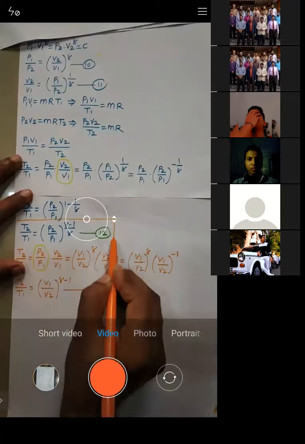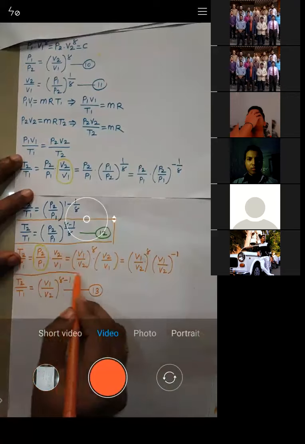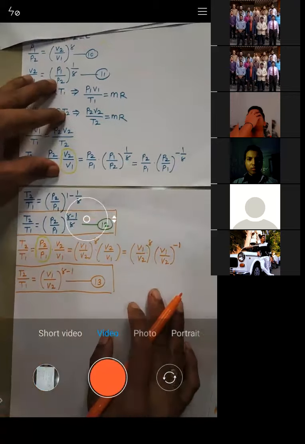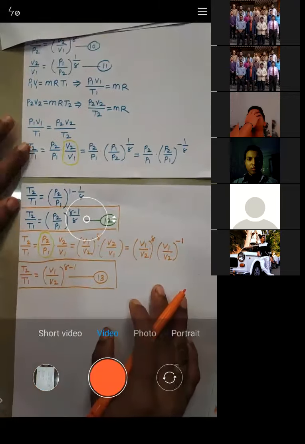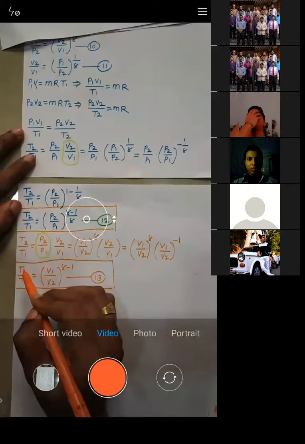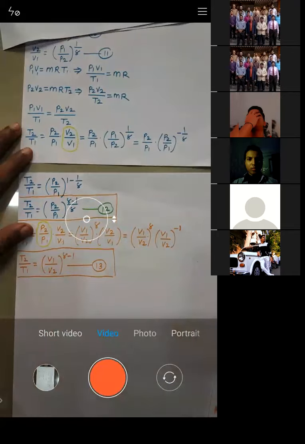And these two equations will be useful for you throughout thermodynamics. These two equations are very, very important. This is a relationship between temperature and pressure. This is a relationship between temperature and volume. So let us write a single equation.